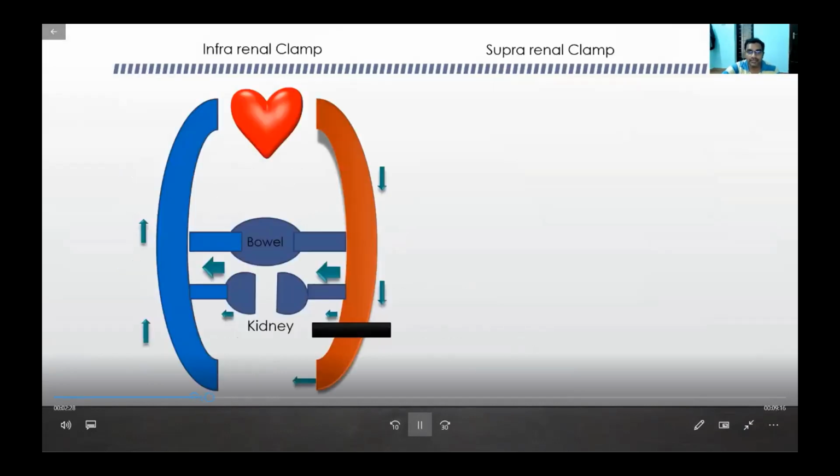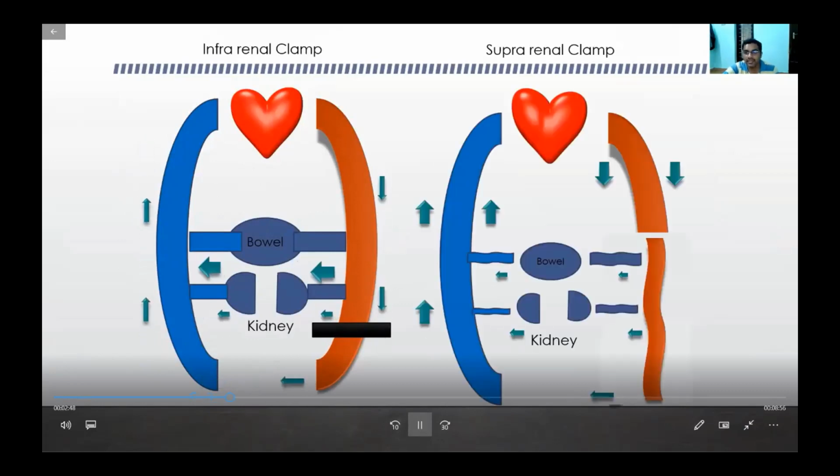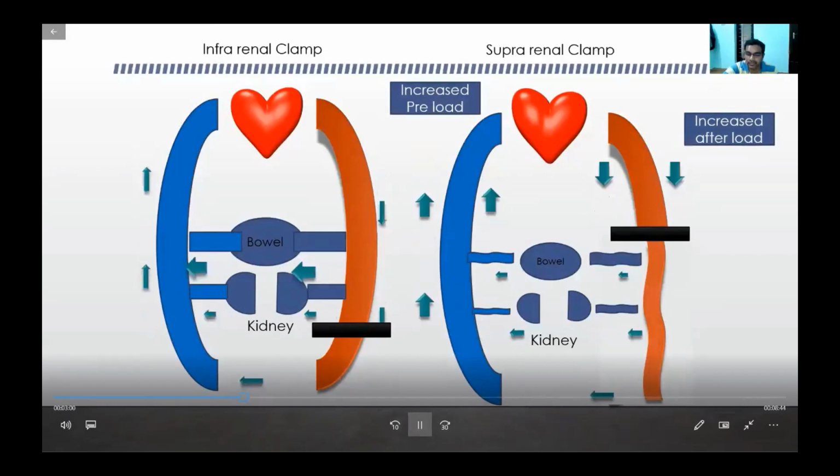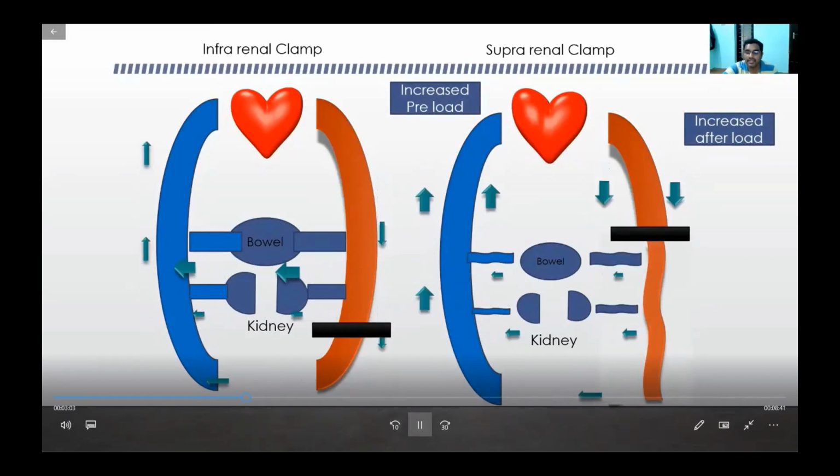Coming to the basics, whenever you do an infrarenal clamp, the afterload does not increase too much because the main buffering system is the splanchnic mesenteric venous system. It takes up the extra burden of the afterload and takes the extra blood so that the afterload doesn't increase. Whereas when we do a suprahiatal clamp above the mesenteric, up to the DTA, this buffering action of the mesenteric system is not there, so it's going to increase both the afterload and also the preload. So that's why these surgeries are more complicated.